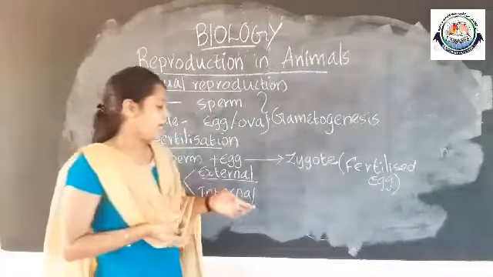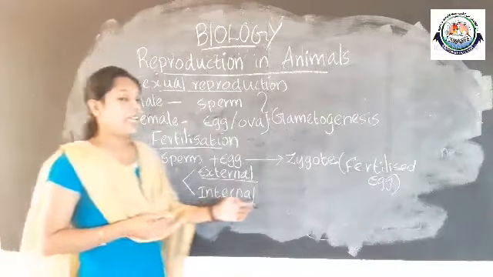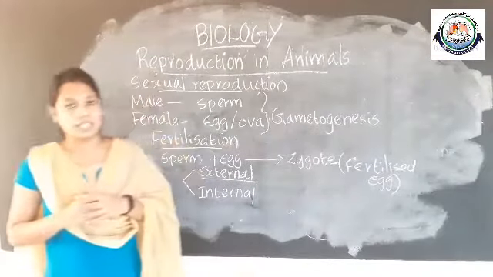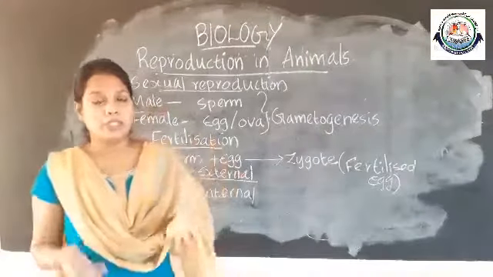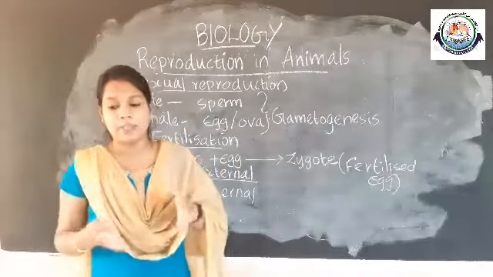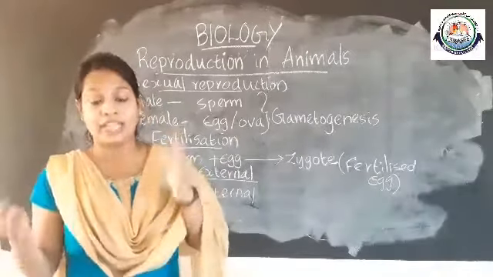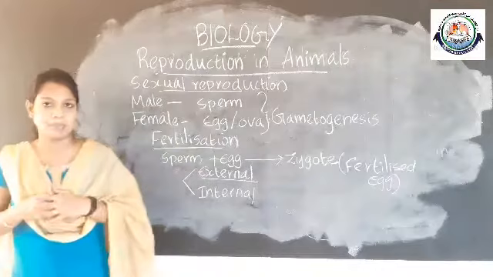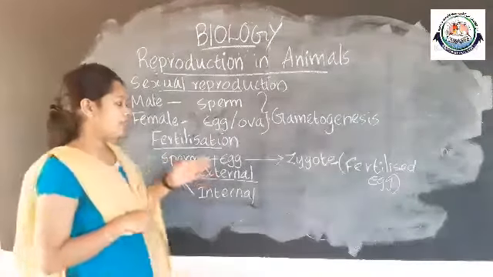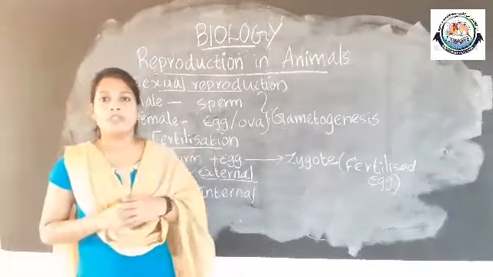That is why this is termed internal fertilization. In mammals, human beings, birds, reptiles and insects, internal fertilization takes place. Clear? So that is about external and internal fertilization.